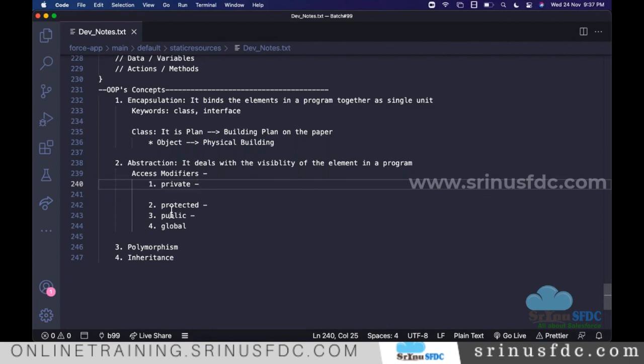Any other questions before ending today? Srinu, one small doubt. This is regarding the developer account creation. As I already have the admin account, can I use the same username and password for the developer account, or should I create a new username and password?